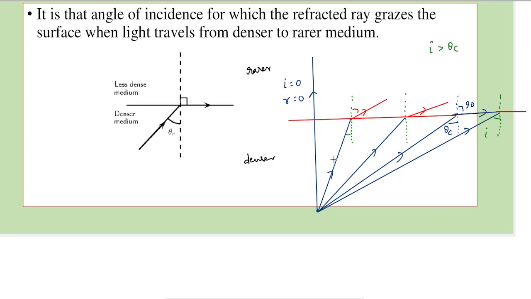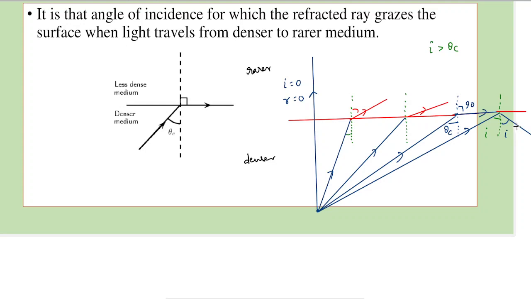That is, this light ray, instead of going into the other medium, would be reflected back into the same medium, such that the angles made here and here would be the same, because it is basically reflection here. For reflection, the angle of incidence and the angle of reflection are equal. So even this would be I.